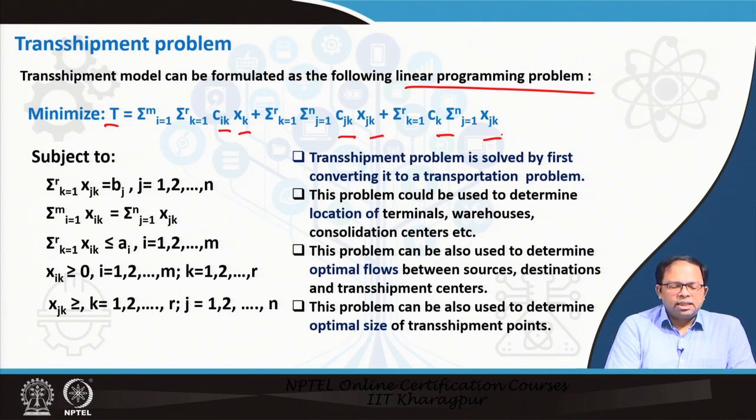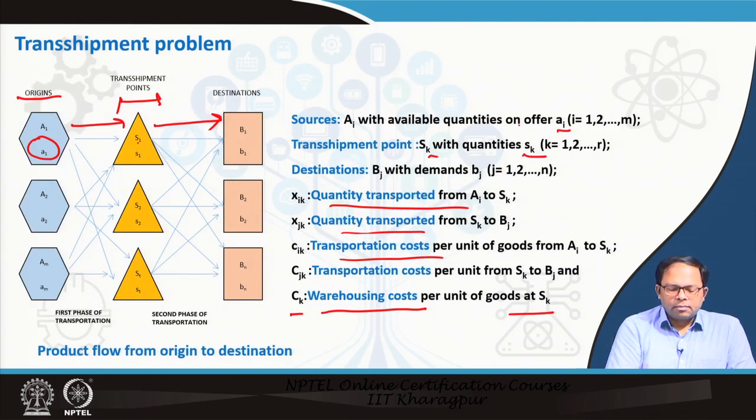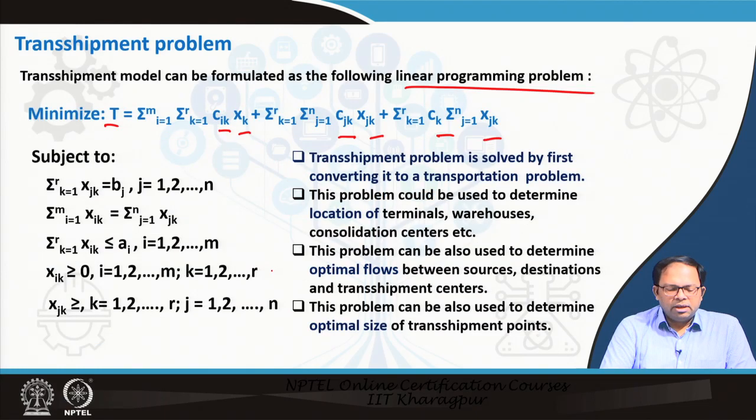So basically these are the different costs for transporting goods, and then the cost for storage. Xij is the total quantity transported, and Xk is the total amount of goods being stored over here. So that is how we come to this point, and we have several constraints.